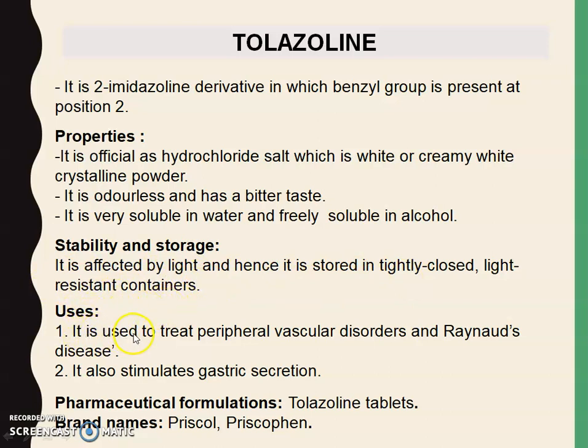Uses: it is used to treat peripheral vascular disorders and Raynaud's syndrome or disease, and it also stimulates gastric secretion. Pharmaceutical formulation: it is available as tolazoline tablet, and the brand names are Priscol and Priscofen.